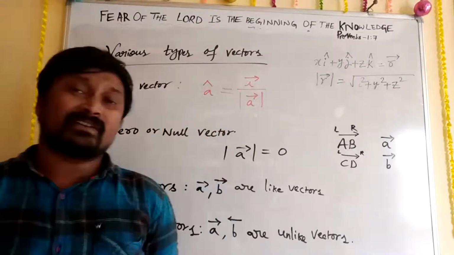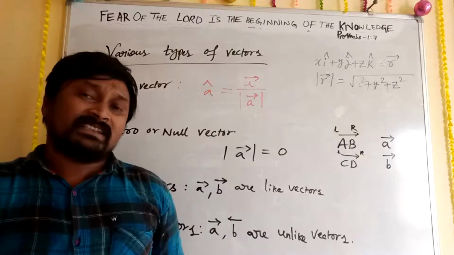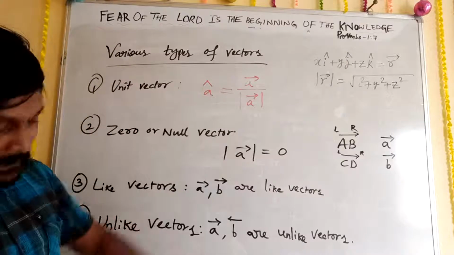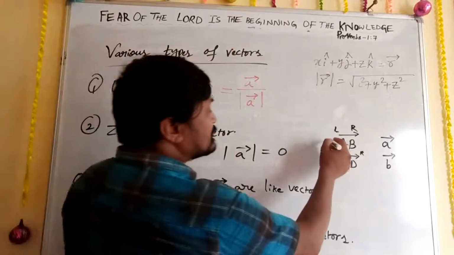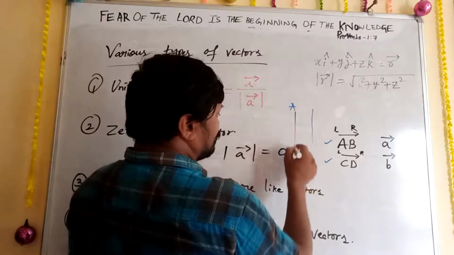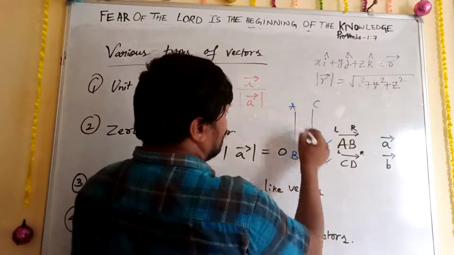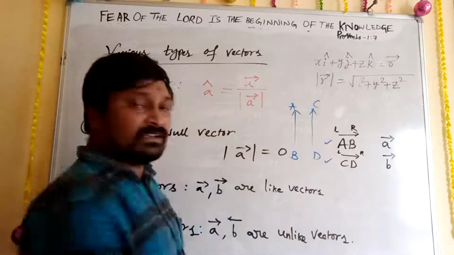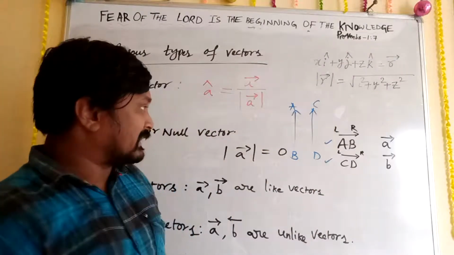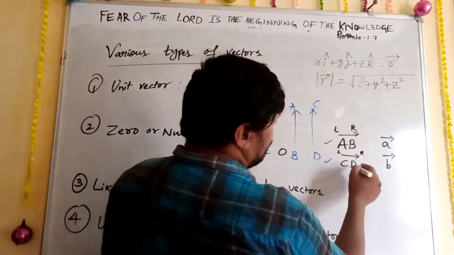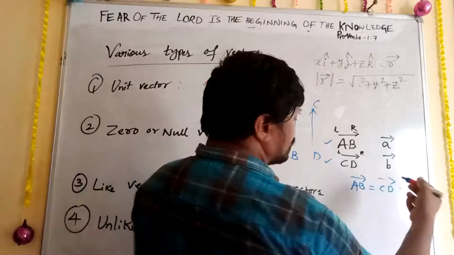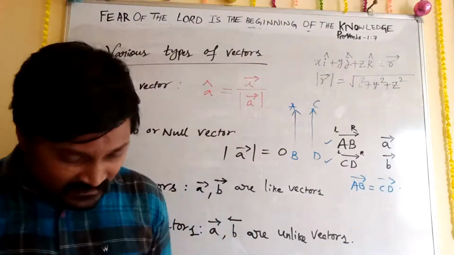And what are equal vectors? Equal vectors means the base should be the same and both should be parallel also. This AB and CD both should be parallel and should have the same direction. Then we can say they are equal vectors. That means at last we write AB vector is equal to CD vector. So that is about equal vectors.